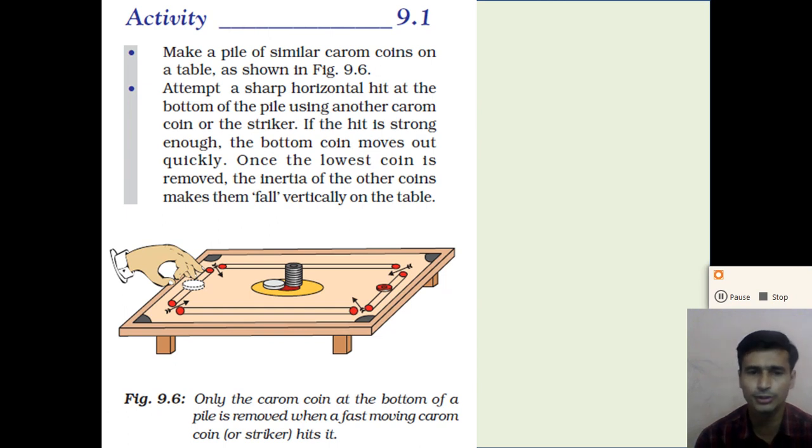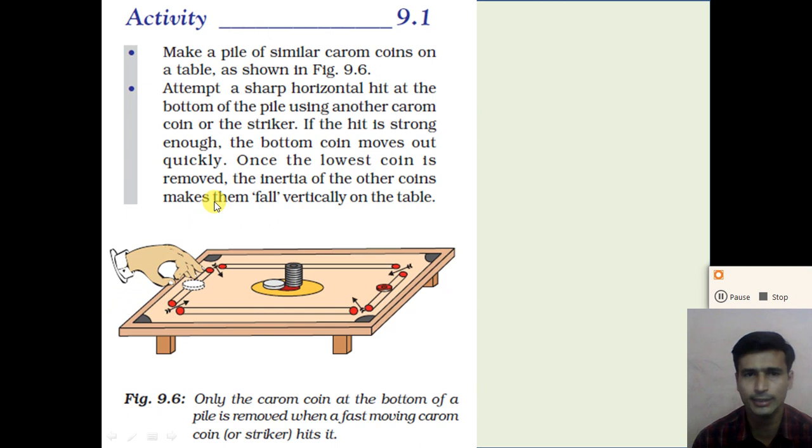So due to inertia, only the carom coin at the bottom of the pile is removed when a fast-moving coin or a striker hits it. So when we hit with a striker very fast, only the bottom coin will be moved, and due to the inertia of the other coins, they fall vertically onto the table.